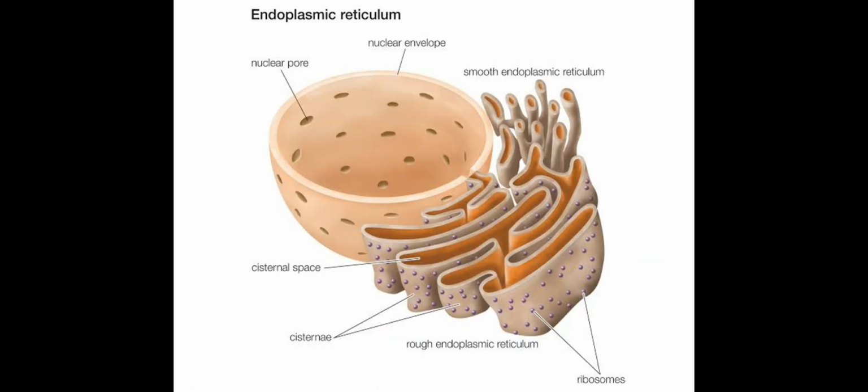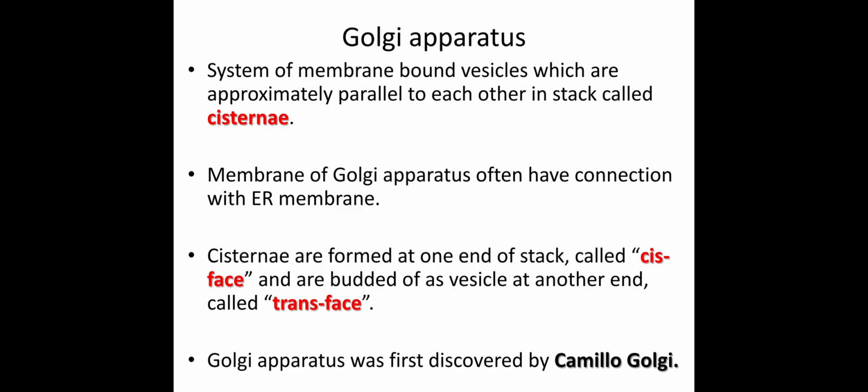Now, next these are the actual diagrams showing how endoplasmic reticulum is connected to the nucleus, and in some cases this endoplasmic reticulum ends up at the cell membrane. Here you can see that both rough endoplasmic reticulum and smooth endoplasmic reticulum are present, where ribosomes are present on the rough one and ribosomes are not present on smooth endoplasmic reticulum.